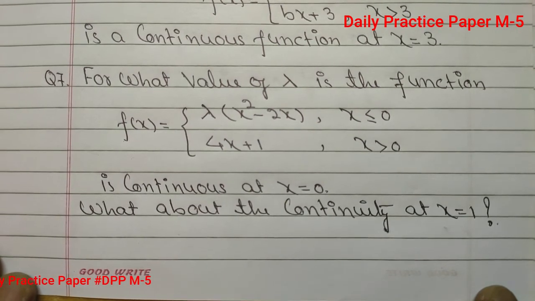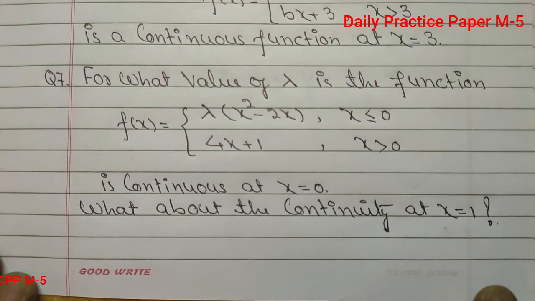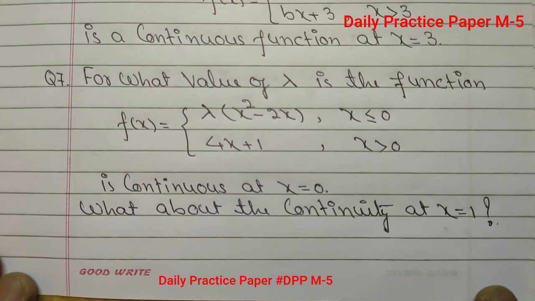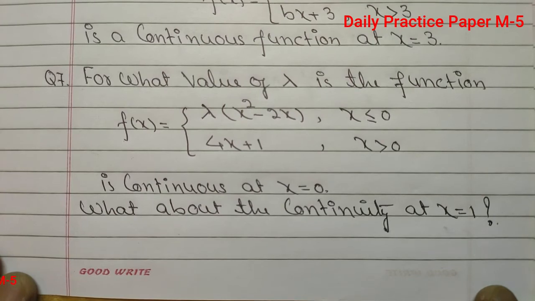In the next part it is given to you, what about the continuity at x is equal to 1? For x is equal to 1, again we will calculate left hand limit as well as right hand limit, but value of the function is already defined, because x is equal to 1 does not lie in its domain, it is understood f(x) is defined at x is equal to 1.